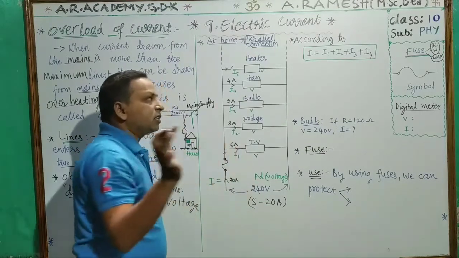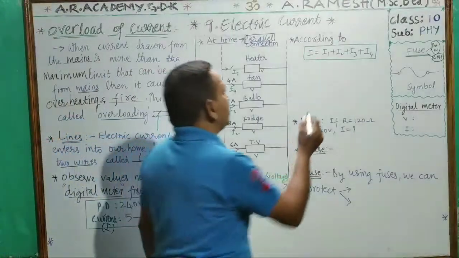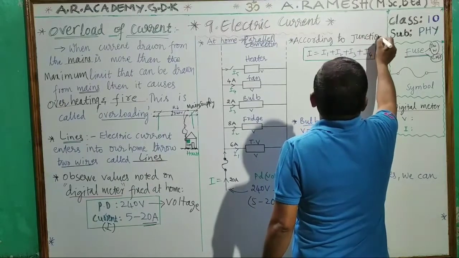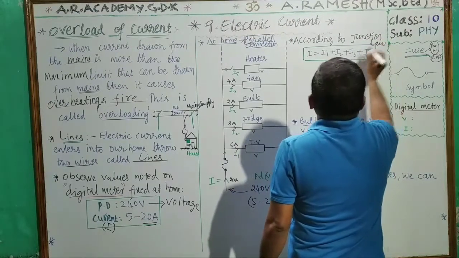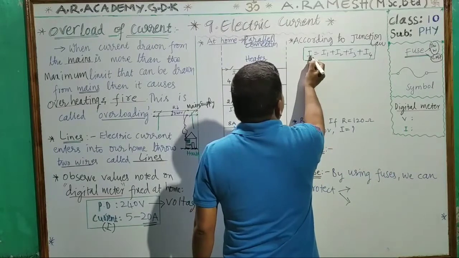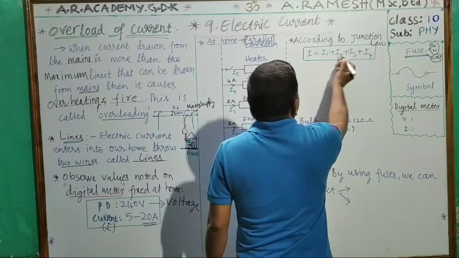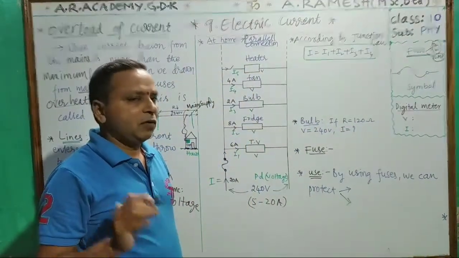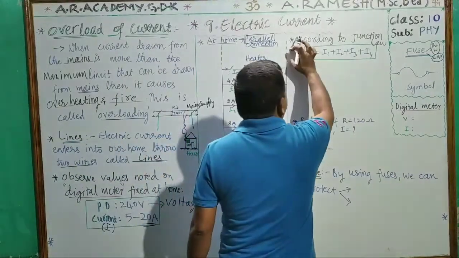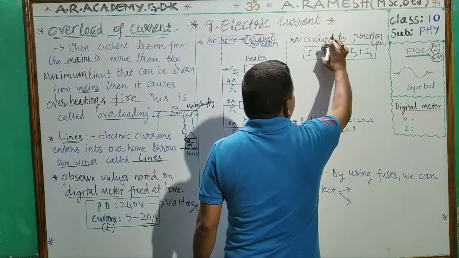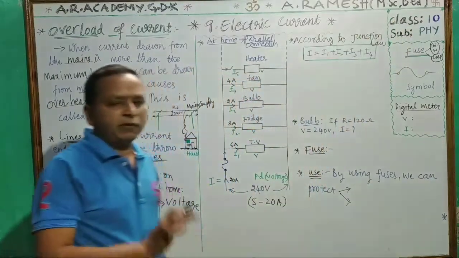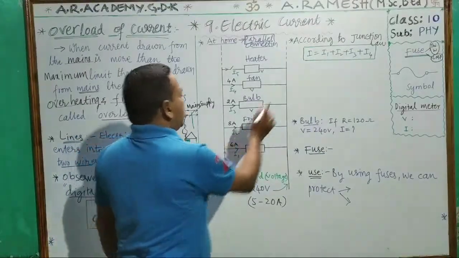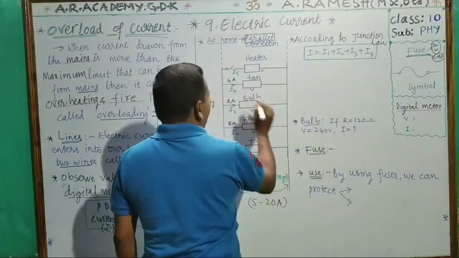How much current is coming up to here? 20 amps. We studied the junction law. According to the junction law, the current entering into the junction is equal to the sum of the currents leaving the junction. Here 20 amps is entering.